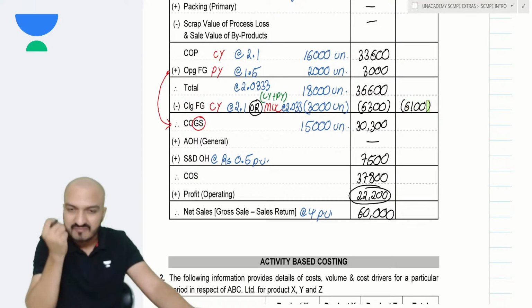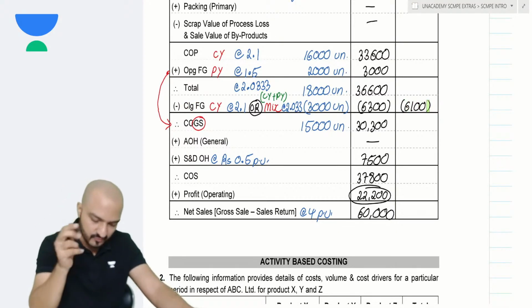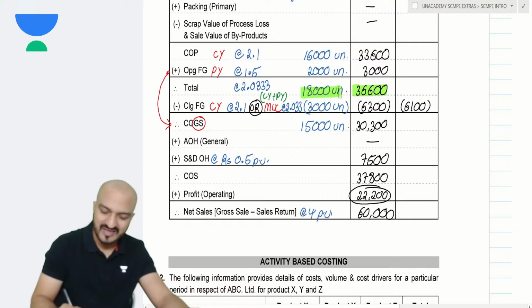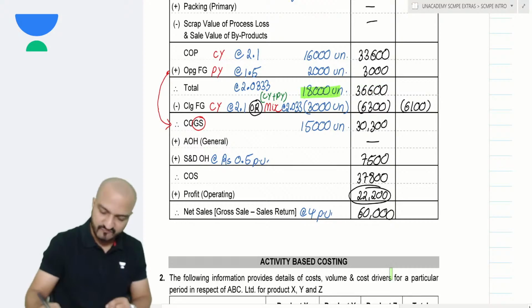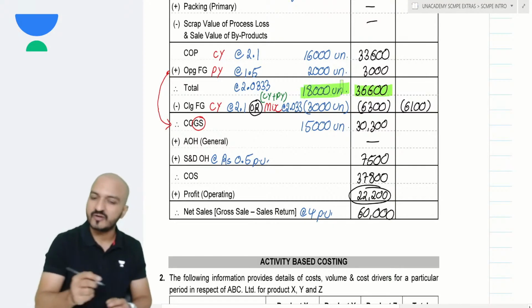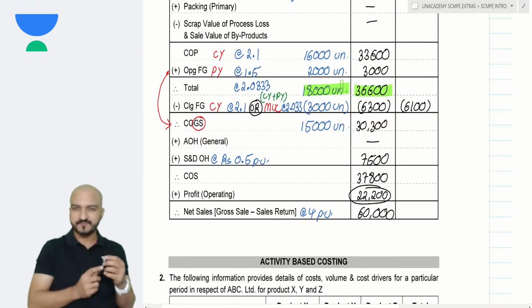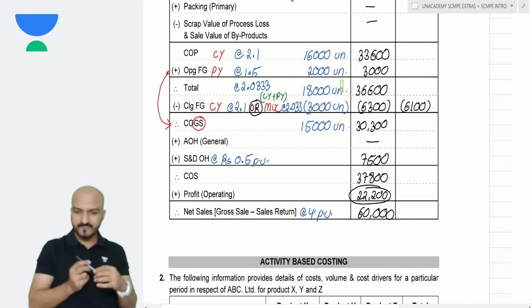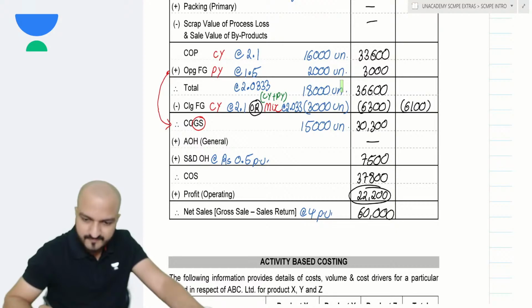Done? I'm sure you already knew the method, that weighted average method means total of cost divided by total of units. But now you realize why the weighted average method is total of cost divided by total of units. Done? Come on, tell me yes or no.